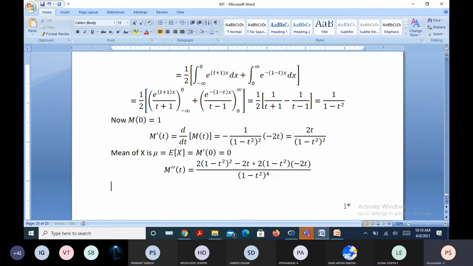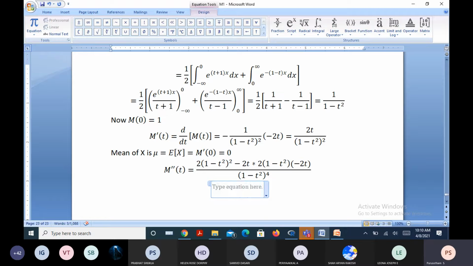Now I want mu2, the second moment. This is equal to the expectation of x square, which is equal to M double dash at 0.